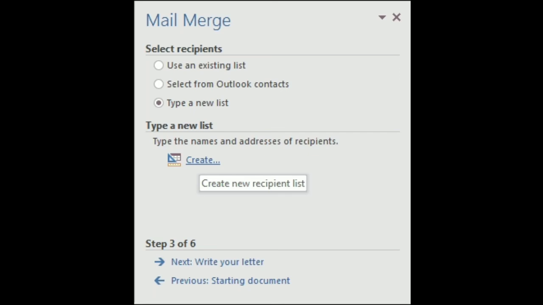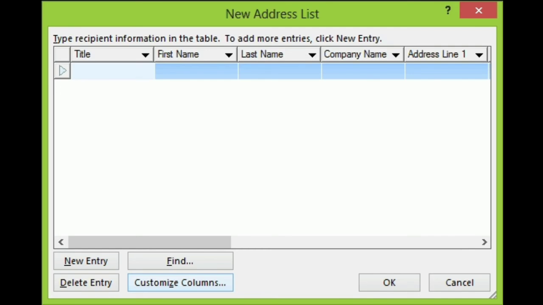Under the section Select recipients, you have to click on Type a new list since we are creating this data source for the first time. And again you have to click on Create. Once you click on Create, the New Address List dialog box will appear. What you see in this picture is the New Address List dialog box.